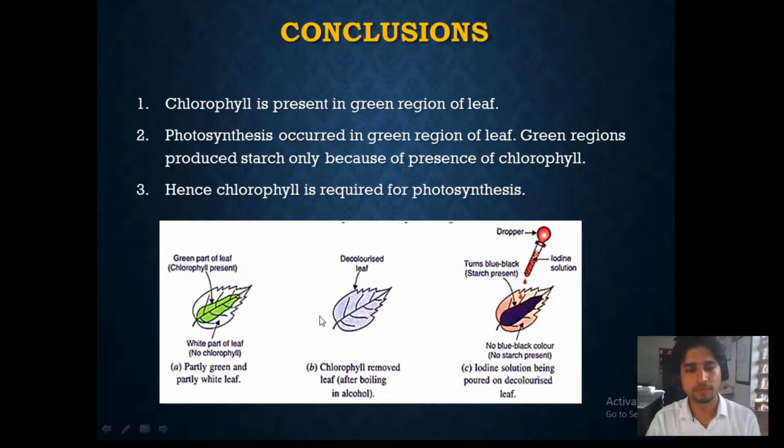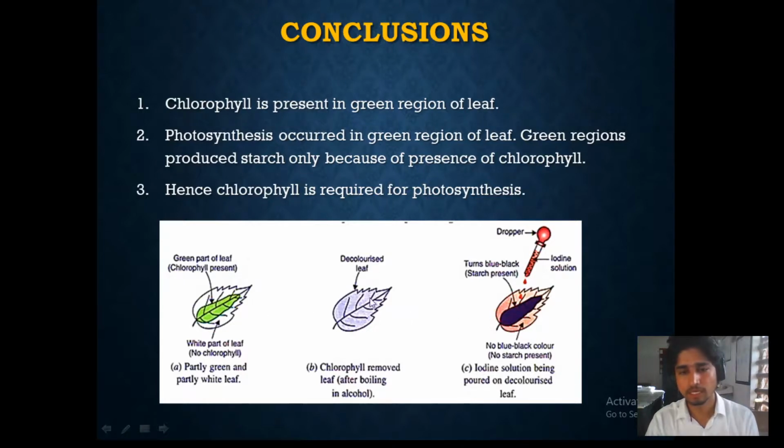We placed this leaf in the boiling water. Thereafter, we placed it in the alcohol. After decolorizing, we are testing whether the starch is present. So we are testing using the iodine solution. This iodine solution helped us to detect the starch.